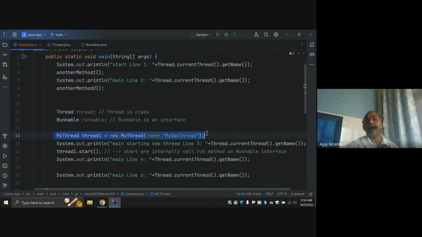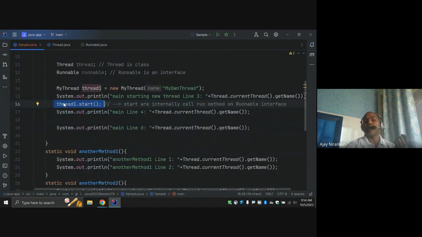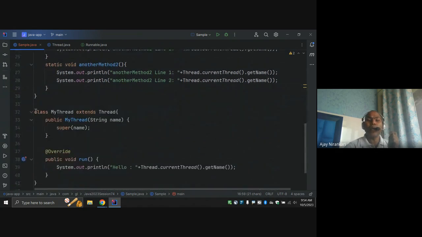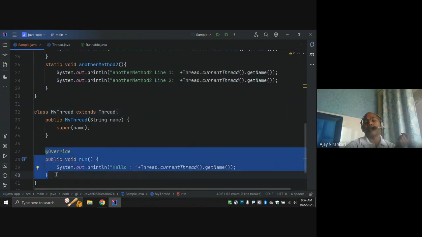Because here I created a new my own thread. And what my own thread does, whenever you call the start method, internally our JVM requests to create a new thread. And our new thread, whatever we requested, is internally going to call the run method. So in my class, this is the run method. So this run method is automatically called.